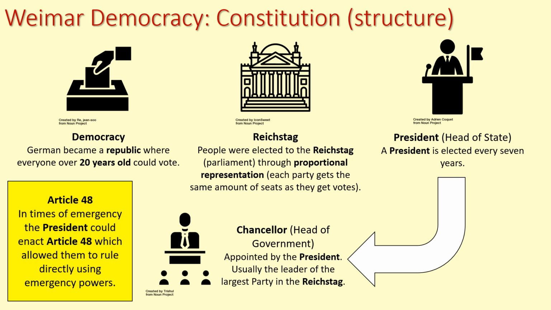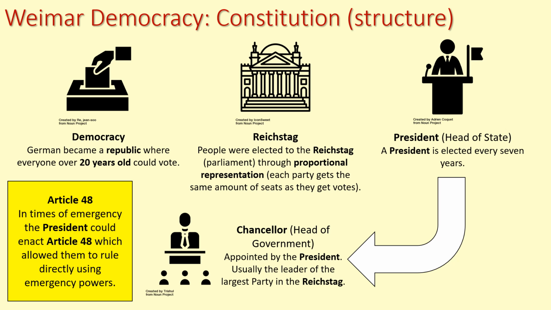The president would kind of oversee things, look at the long term. They would make sure that the chancellor's doing their job properly. But when it comes to the day-to-day running of the government, that would be left to the chancellor. That would be their job. They do all the nitty-gritty, all the detail.